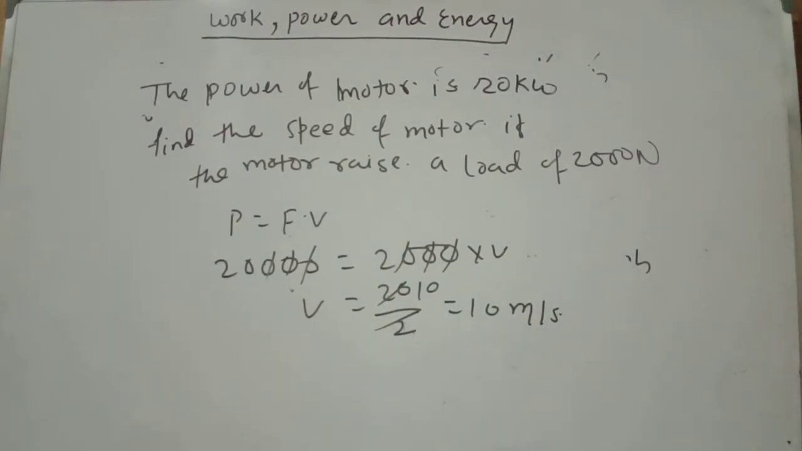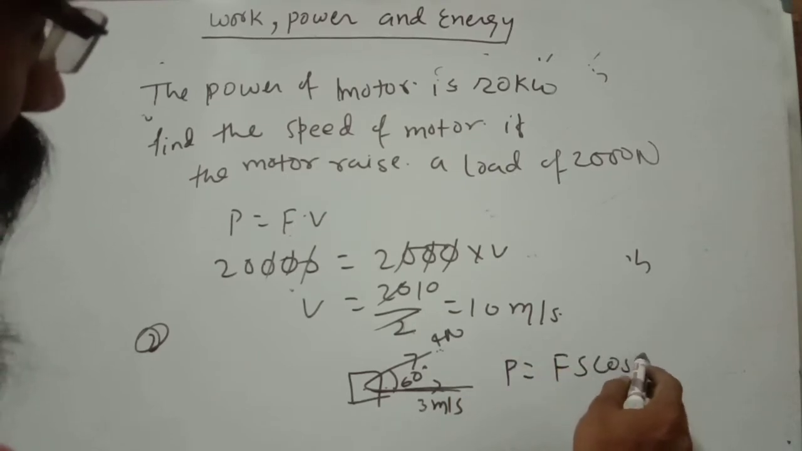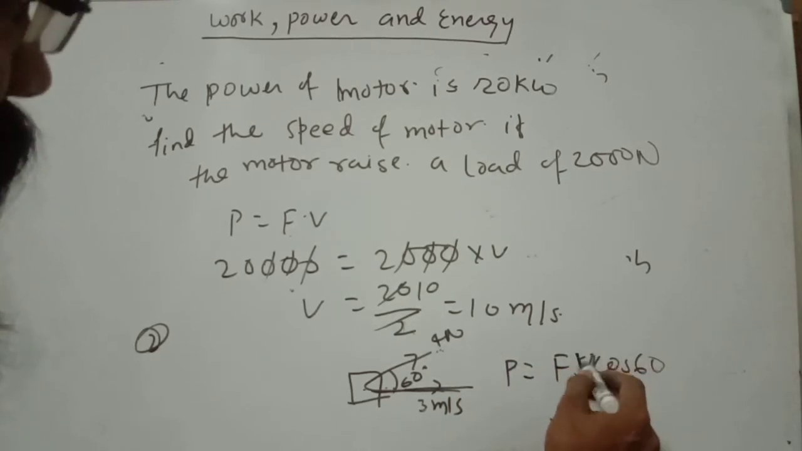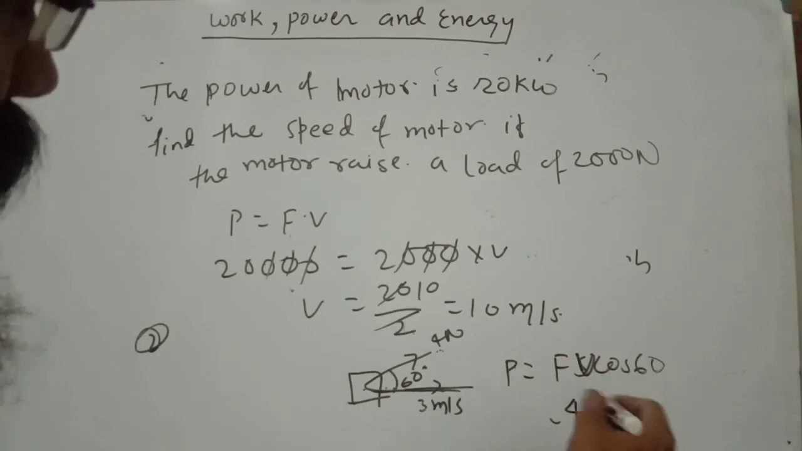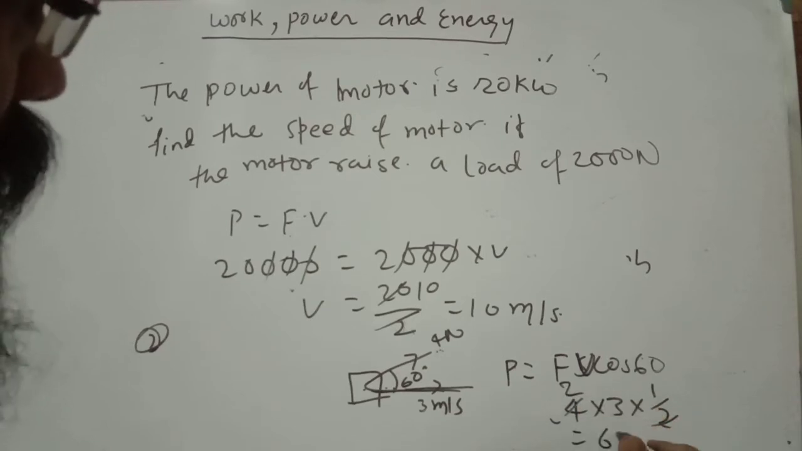Okay, another question. On a body we apply a force of 4 Newton at an angle of 60 degree with the horizontal, and this body moves in the horizontal direction at 3 meter per second. What is the power of the force? Power is F v cos 60, where F is 4 and v is 3 meter per second. Cos 60 is 1 by 2. So here it is 6 watt.